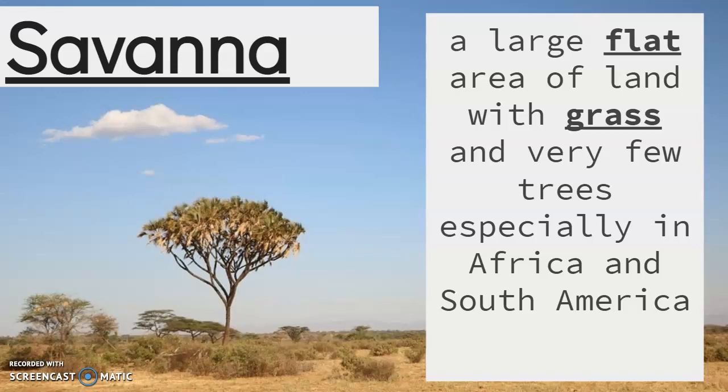A savanna. So a savanna, mind you, there's no H here, a savanna. It's a large flat area of land with grass and very few trees, especially in Africa and South America. So we'll see savanna in this Unit 7. We'll see savanna in our next unit, Unit 8, which is the early Americas. So part of Africa is like a savanna.